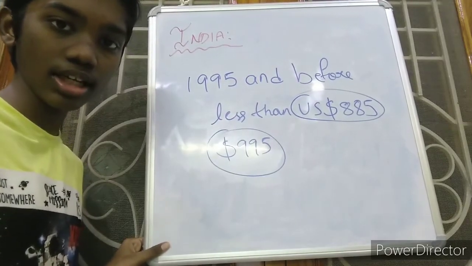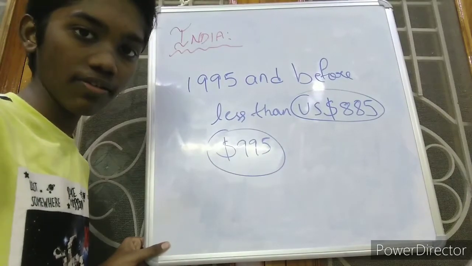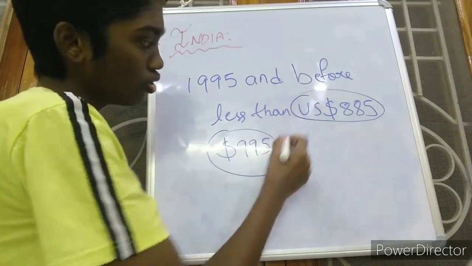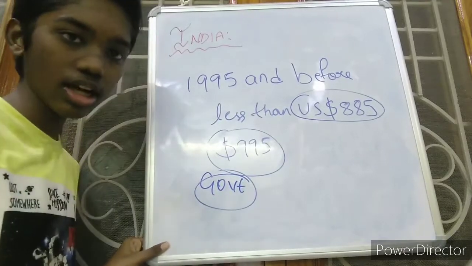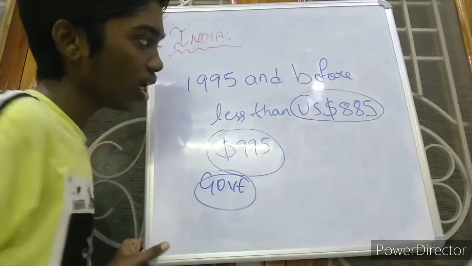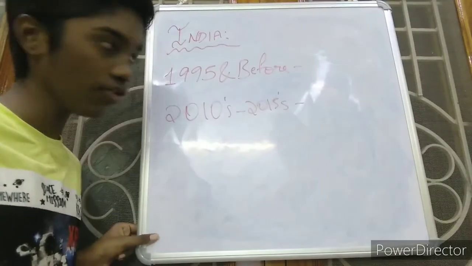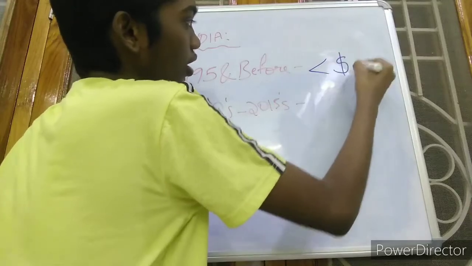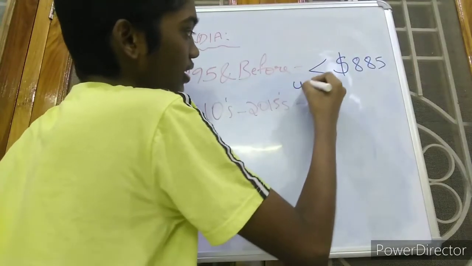Why? There is a reason here, because at that time India did not allow private organizations into India. So all the organizations were government, not private. That's why the per capita income of India was very low. In 1995 and before, the per capita income was less than US dollar 885, so India was considered undeveloped.